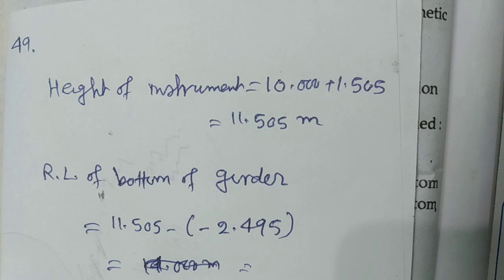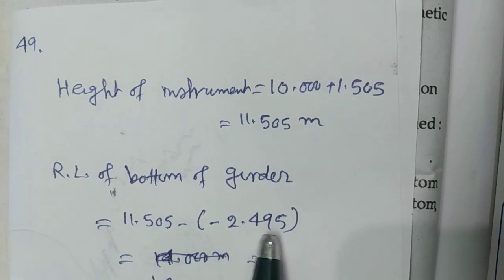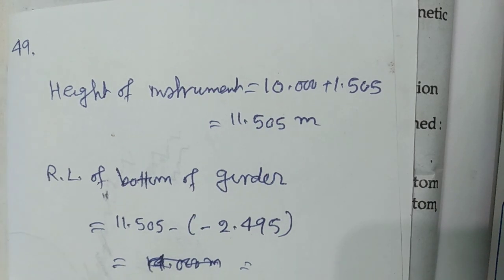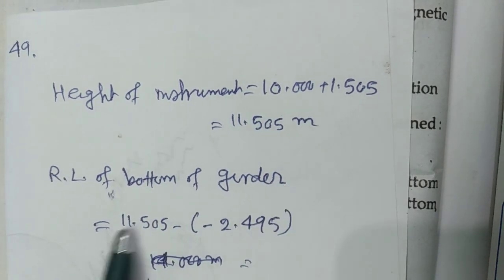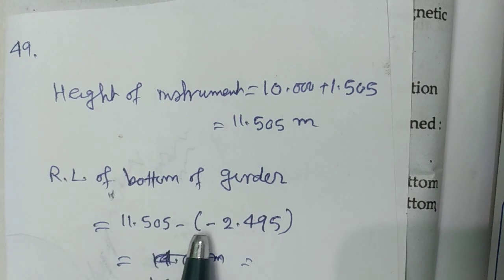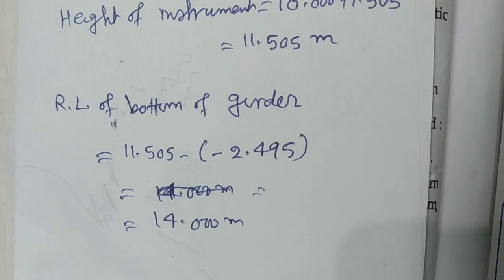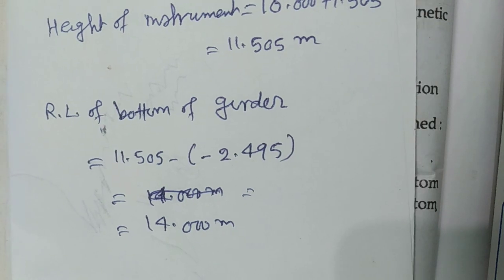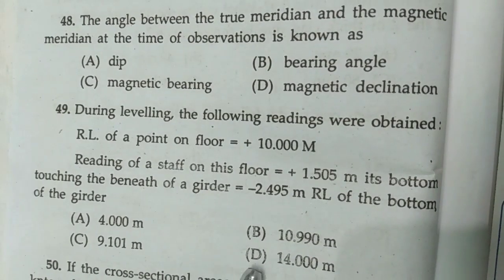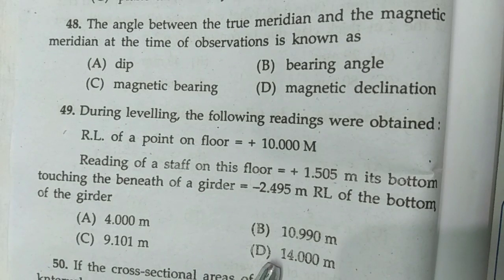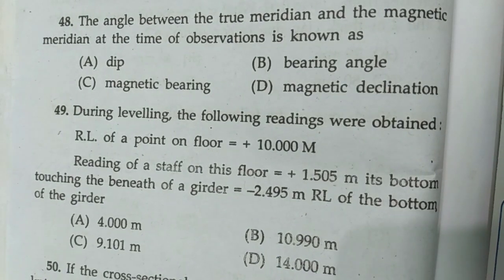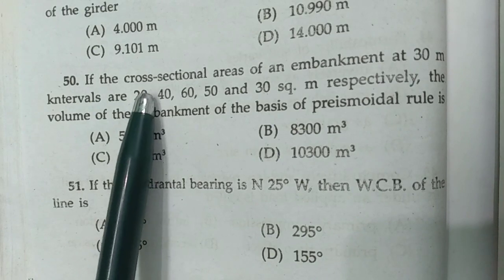Now its bottom is touching the beneath of a girder and the reading is minus 2.495. So RL of bottom of girder will be 11.505 minus of minus 2.495. That means 14.000 meter. Okay. Please watch it again and again if you don't understand. So option D is correct. 14.000 meter.